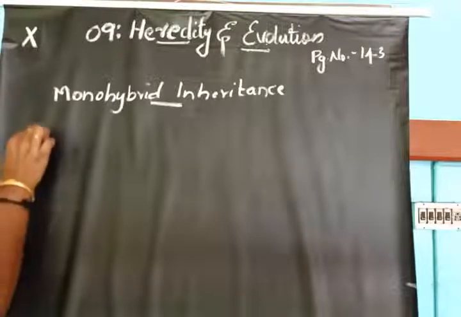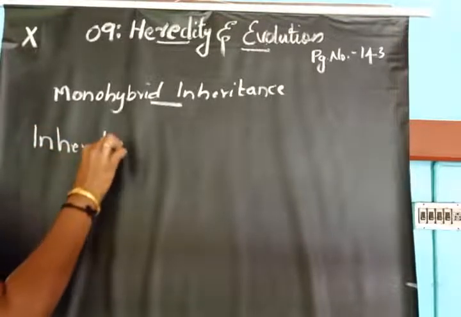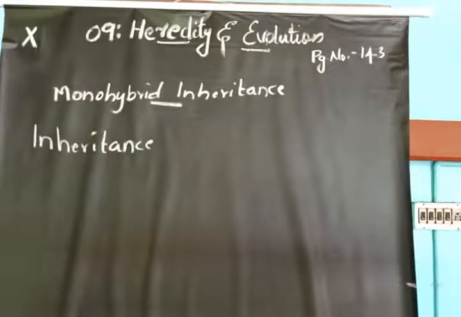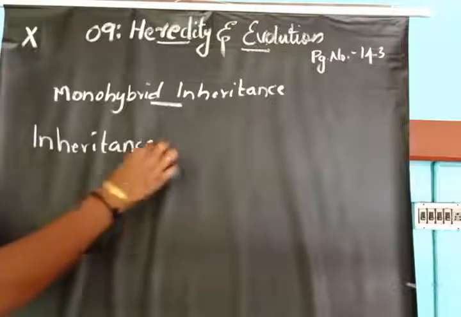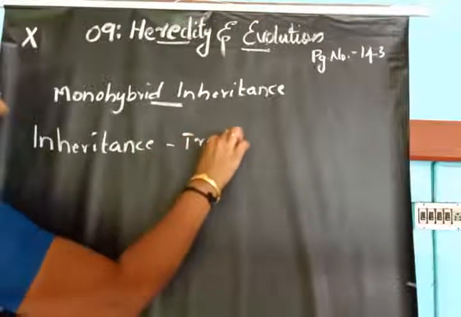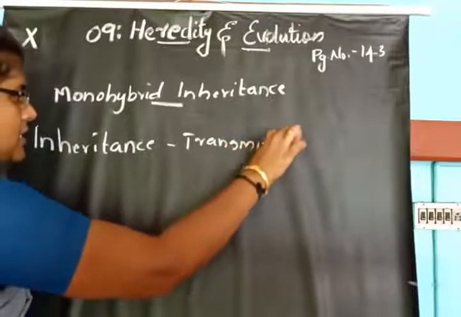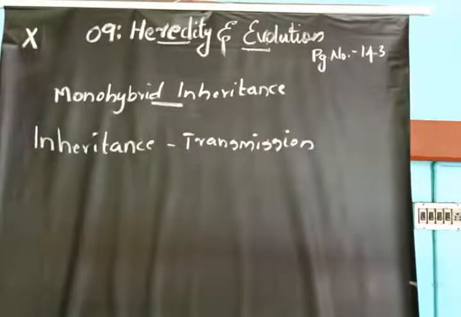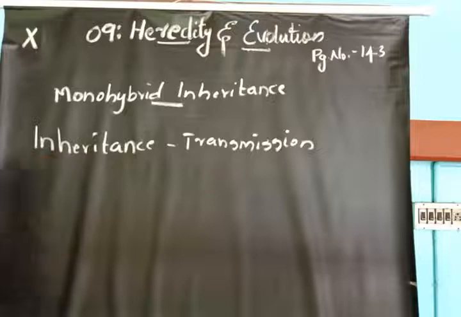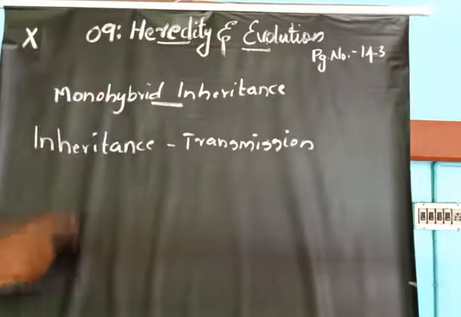What is inheritance? Inheritance is the transmission of traits or characters from one generation to the next generation. So inheritance means transmission of characters from one generation to the next generation. That is called inheritance.